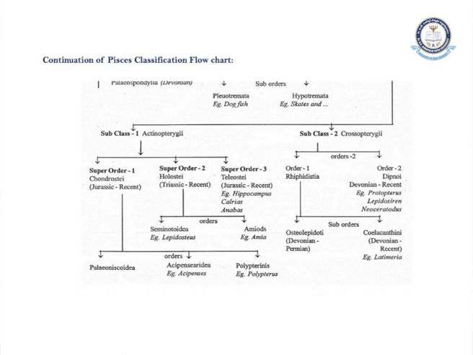And coming to the Crossopterygii, you have mainly 2 orders, they are Rhipidistia and Dipnoi fishes. Rhipidistia has 2 suborders, they are Osteolepidoti and Coelacanthidae. The order Dipnoi has different species, or we can say mainly 3 genera of fishes. They are Neoceratodus, Protopterus and Lepidosiren.